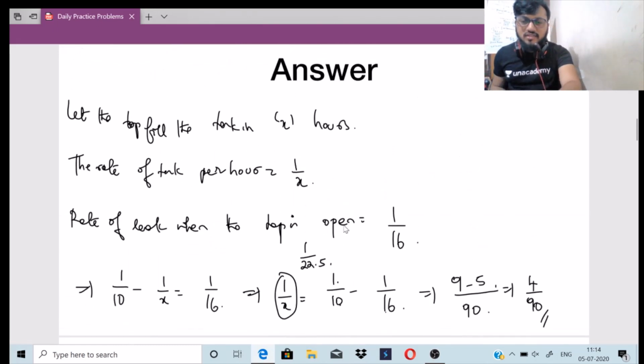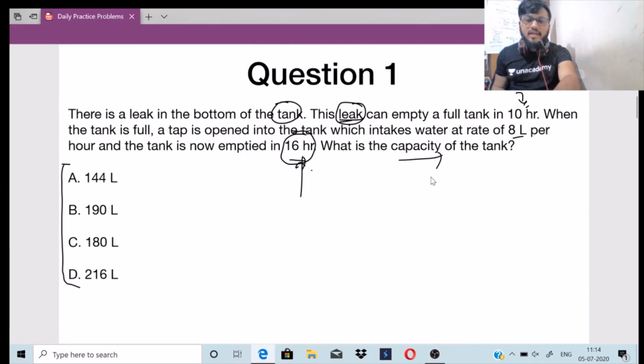What is the question they ask? The question they ask is what is the capacity of the tank, right? Capacity of the tank, matlab kitna pani le sakta hai, right? So when the tap is opened, it intakes water at the rate of 8 liters per hour. So 8 liters into x will give us our capacity.